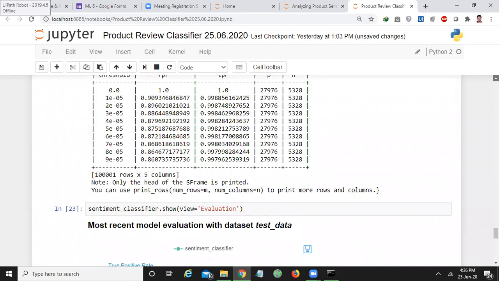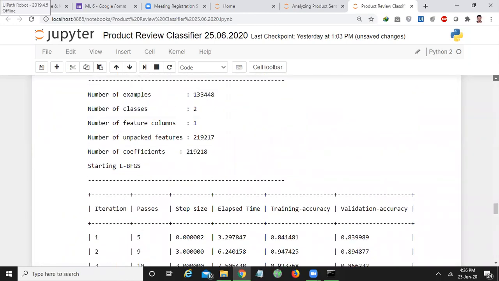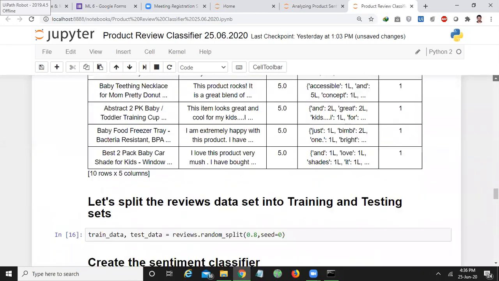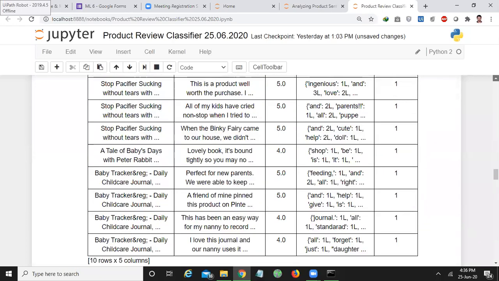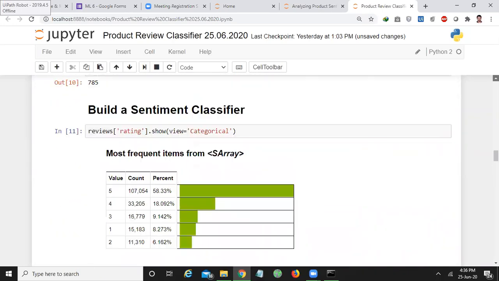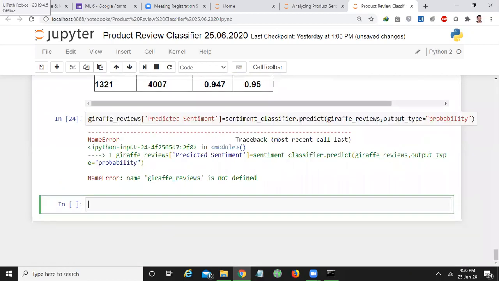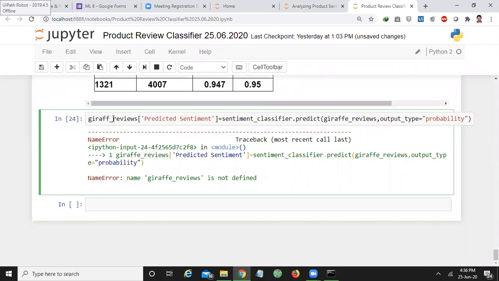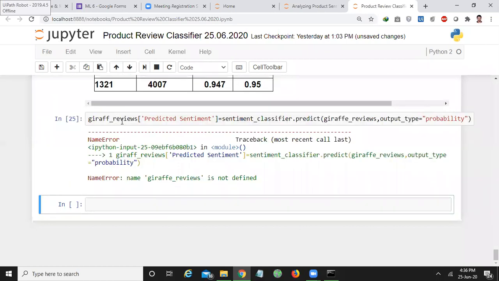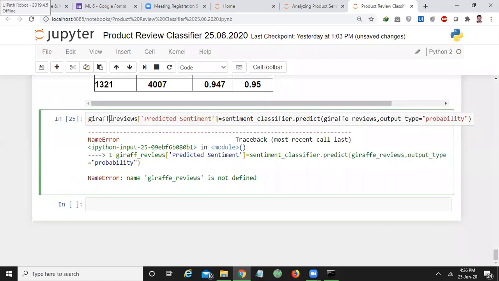What is the name of the variable that we have given for the giraffe? Giraffe. Okay, no E. There is no E here.